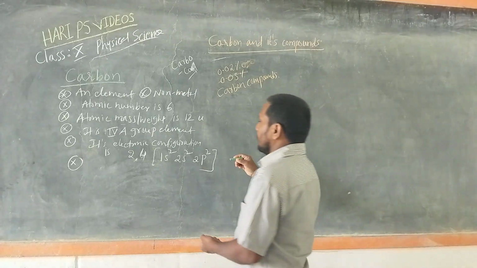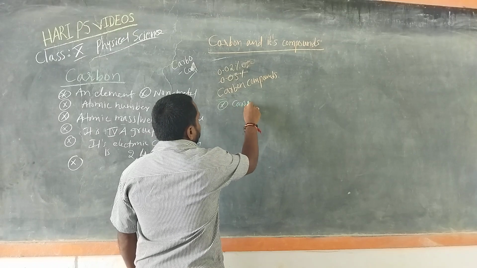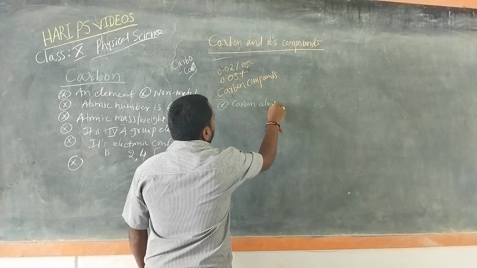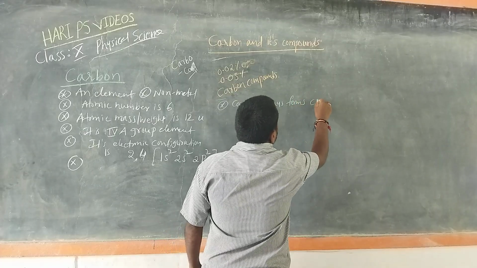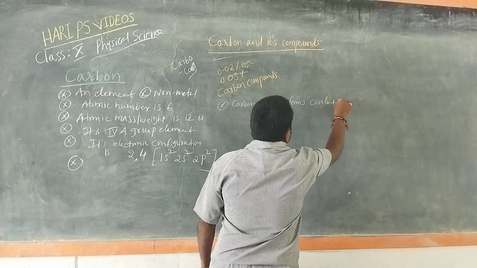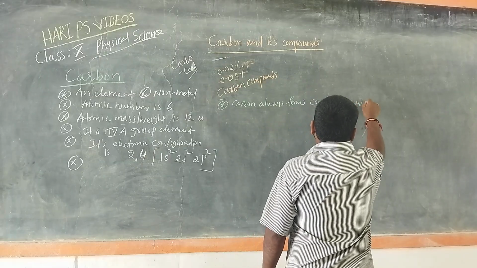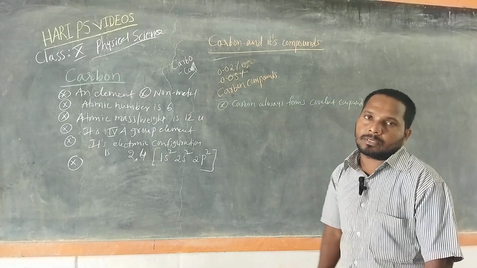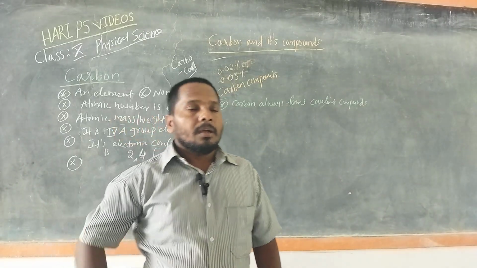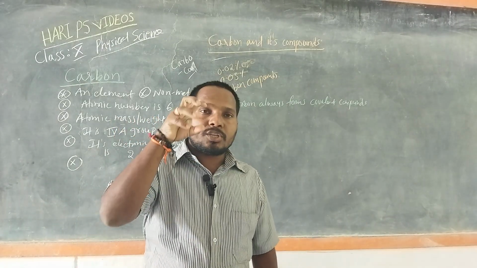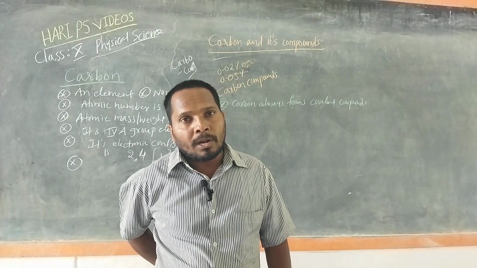The first one is that carbon always forms covalent compounds. As we discussed in the chapter metals and non-metals, that is the formation of a covalent bond. What is meant by the covalent bond?